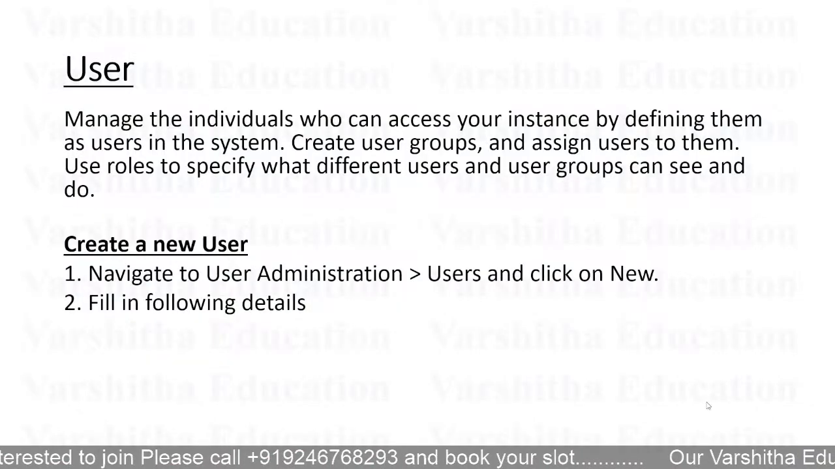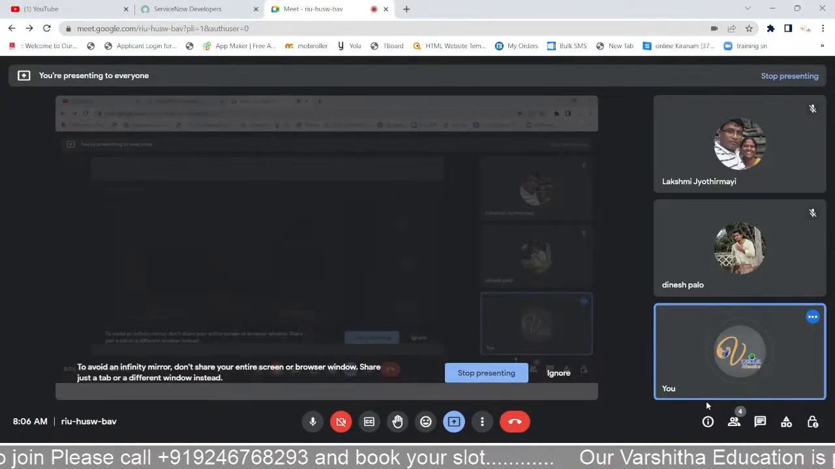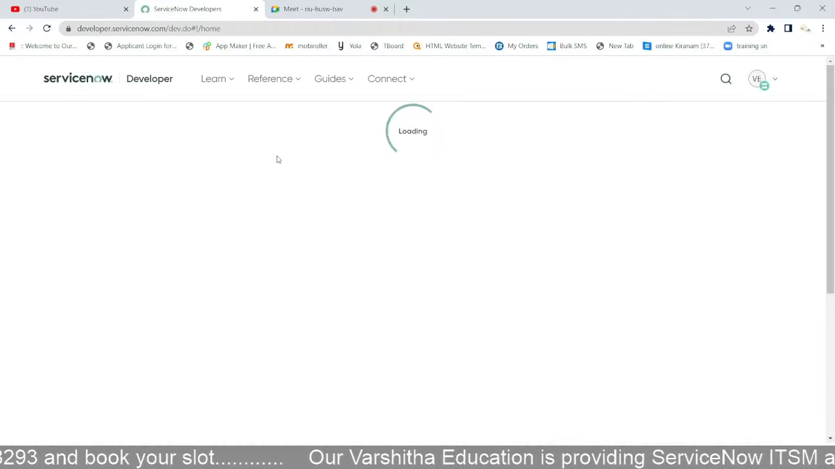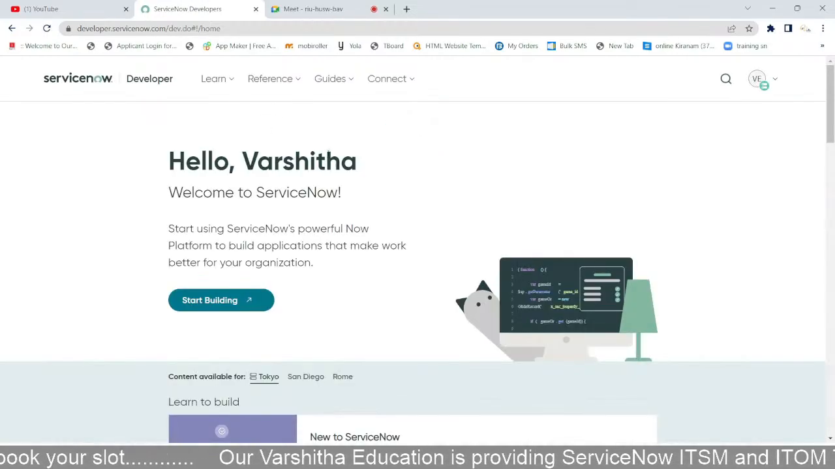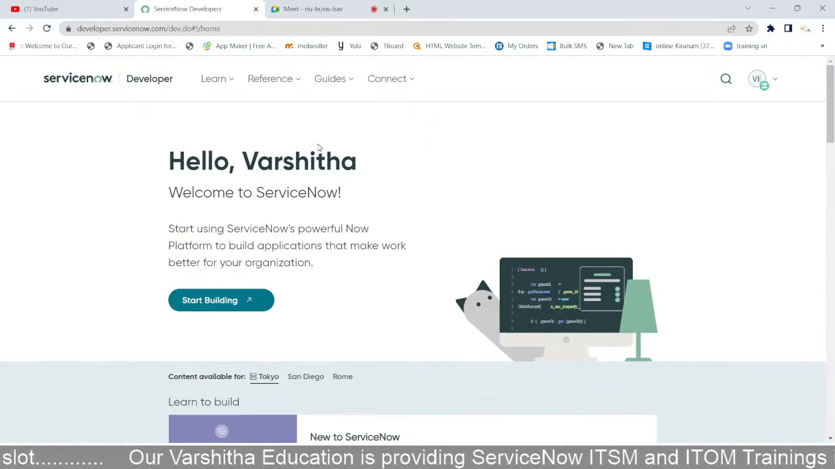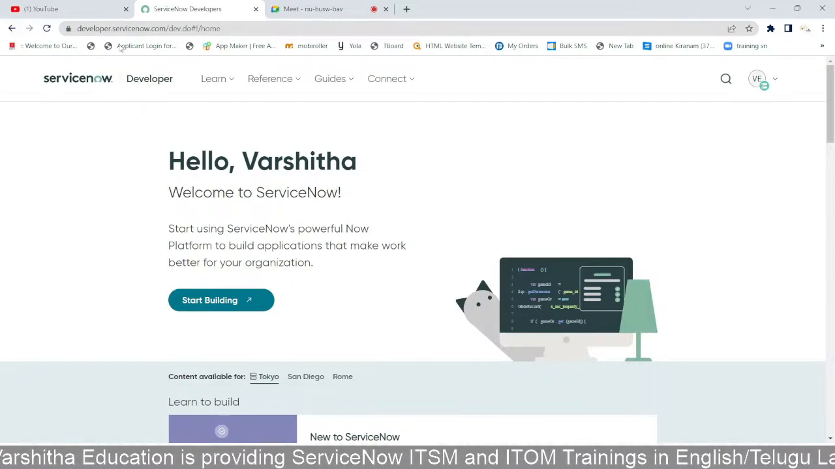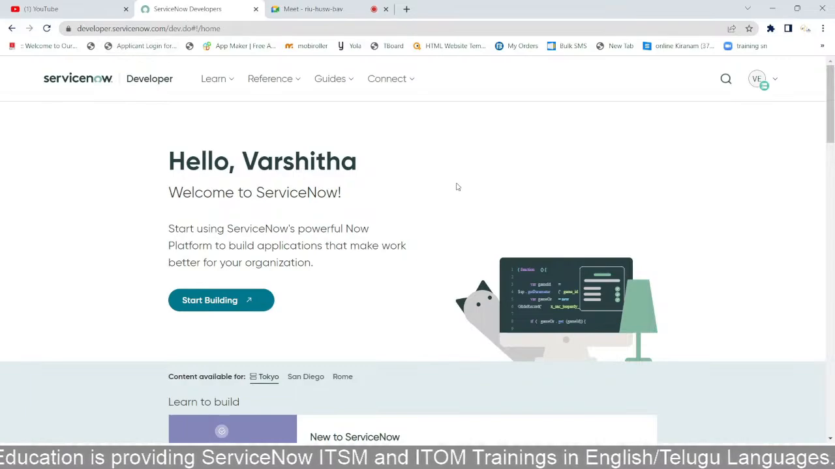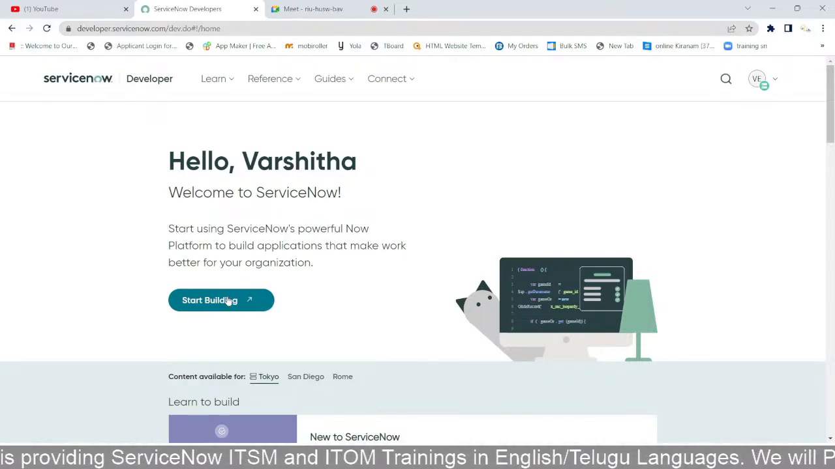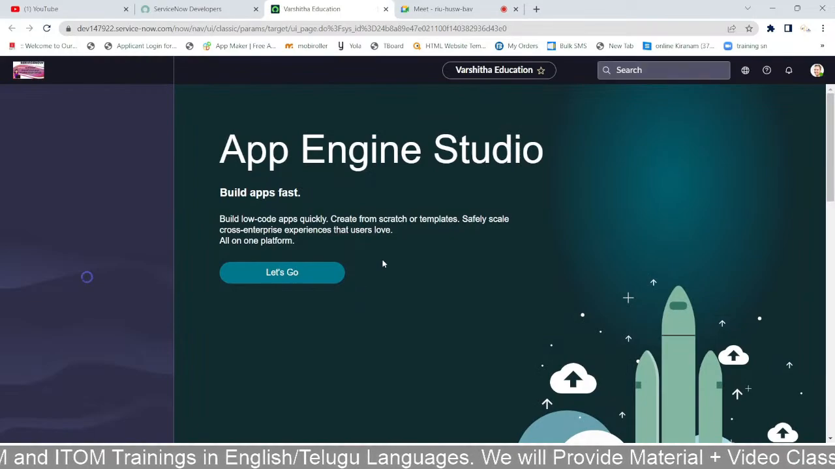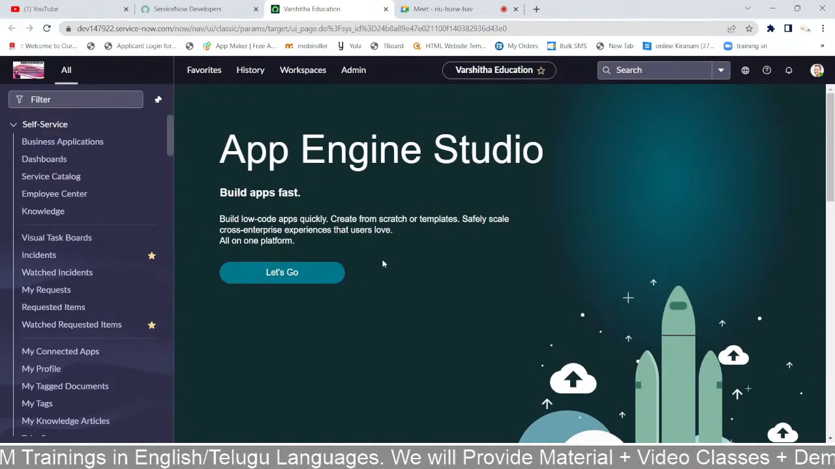Only the system administrator has the chance to create users, because he knows everything about who is a user and who is not. Now I have already entered into ServiceNow, on the developer website, developer.servicenow.com. I gave my credentials, and when I click on start building, my user interface appears like this.